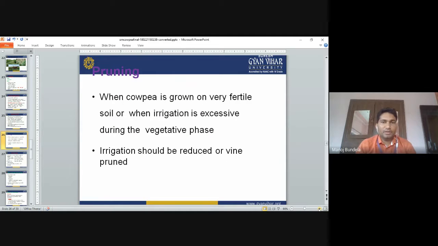Pruning: When cowpea is grown on very fertile soil, or when irrigation is excessive during the vegetative phase, at that time we will go for pruning. The irrigation should be reduced or the vine pruned. When we go for pruning of the vine, at that time we will reduce the irrigation. We will not apply a large quantity of irrigation. If there is more irrigation, the vegetative growth will not stop.